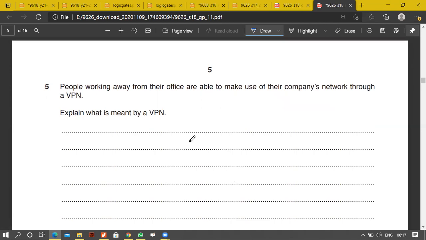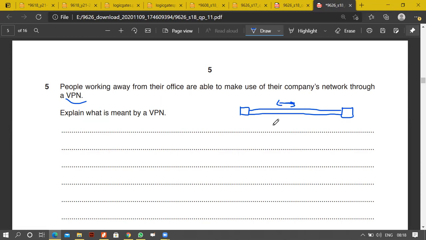People working away from their office are able to make use of the company's network through a VPN, virtual private network. So we did talk about virtual private network. A virtual private network is when we have two different computers or devices that are a long distance apart. We can connect them even through the internet. We can use the internet as a backbone, and there is a tunnel created. We call this a tunnel, and the process is known as tunneling. So through tunneling, the communication can take place.